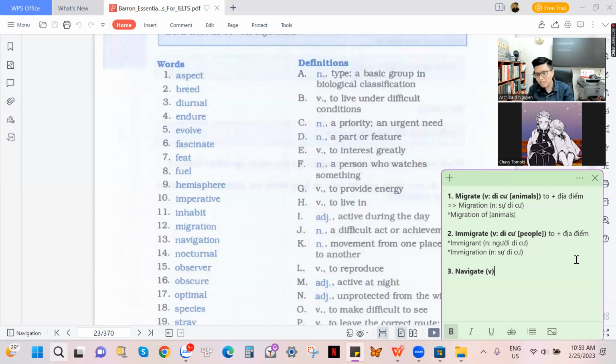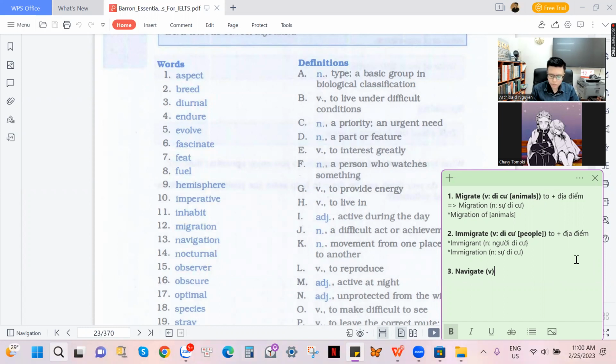These days, if wives or lovers want to find their boyfriend or lover, she is going to use a navigation app, and this kind of app is going to help her navigate where he is. That is the word navigate.